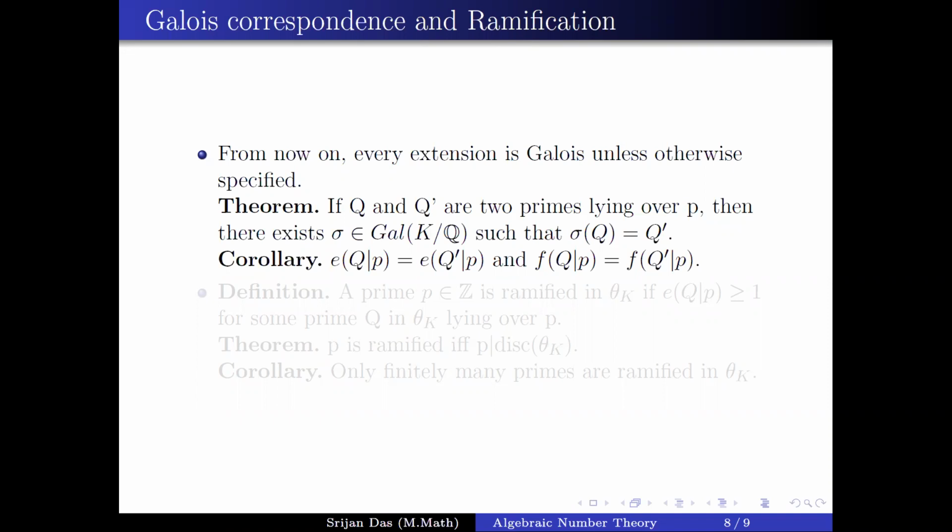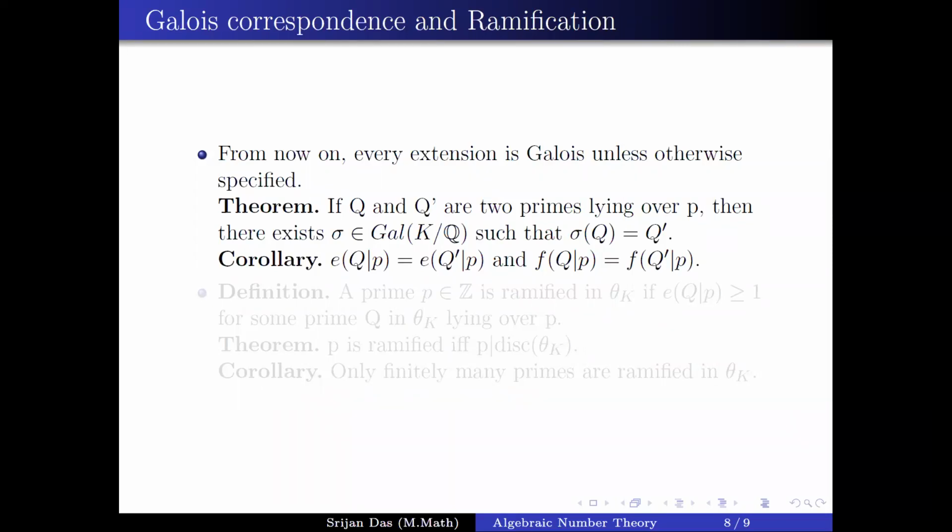Now the whole point is, why am I saying this ramification index is the same or not? Because you don't have any algorithm to actually check this. If you give me any extension of any degree, let's say an extension of degree 7 or something like that, it will be very hard to just compute and check; you won't get much.